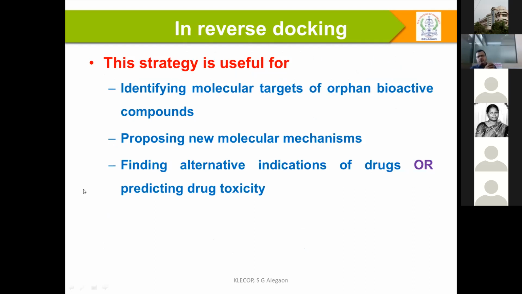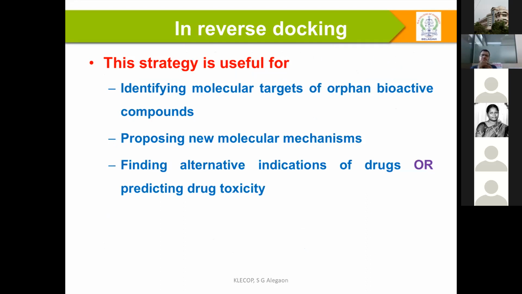If you take the useful strategies for reverse docking, one is identifying the molecular target, usually for orphan bioactive compounds, and proposing the molecular mechanism. What is this proposing of molecular mechanism?